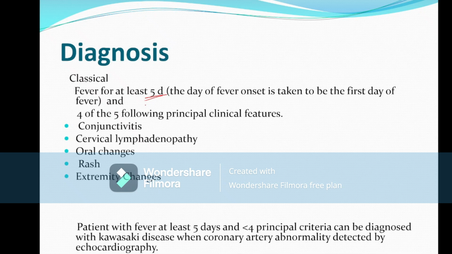But if fewer than 4 criteria are present along with the fever, then we diagnose atypical Kawasaki disease or incomplete Kawasaki disease, and we then need the echocardiography findings and also the laboratory findings.